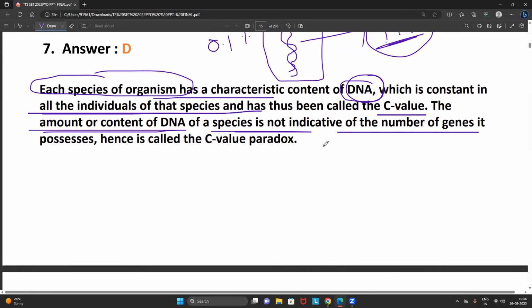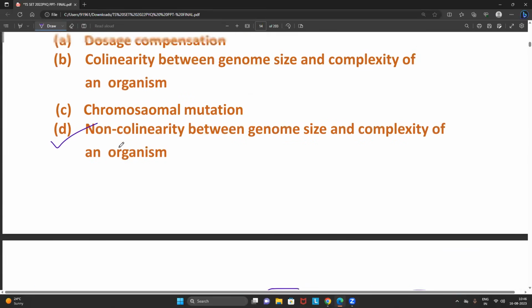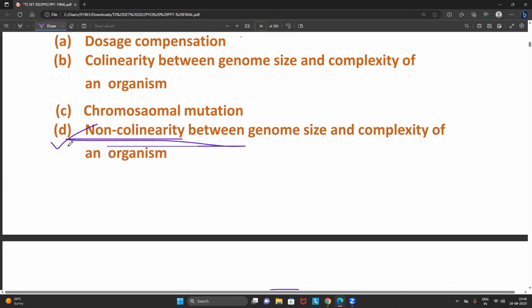Of course, it is very difficult to explain the number of genes based on the content of the DNA, friends. That's why it is called the C-value paradox, which means non-collinearity. I can say that there is no proper relation between genome size and complexity of the organism.